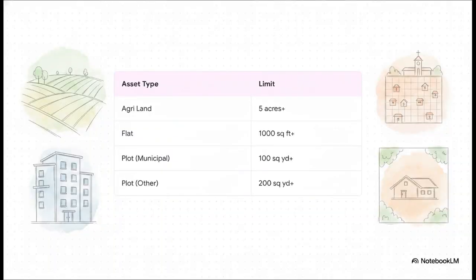End of story. Let's walk through this carefully because the government uses highly rigid, physical measurements to establish this economic status. There are 4 specific triggers that'll knock you out of the running. First up, if your family owns 5 acres of agricultural land and above, you're excluded. Second, owning a residential flat of 1,000 square feet and above, that excludes you too. Third, owning a residential plot of 100 square yards and above in notified municipalities. And fourth, a residential plot of 200 square yards and above in areas other than notified municipalities. Hitting or exceeding even a single one of these physical metrics totally disqualifies the applicant. It's kind of like a bureaucratic tripwire.